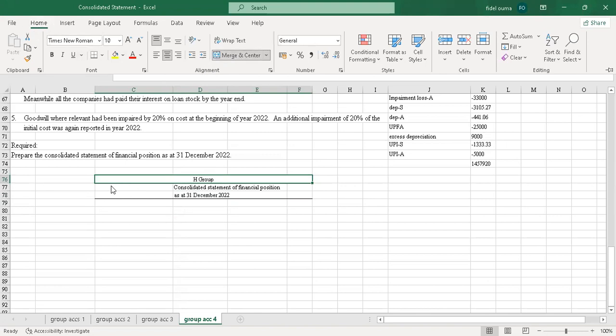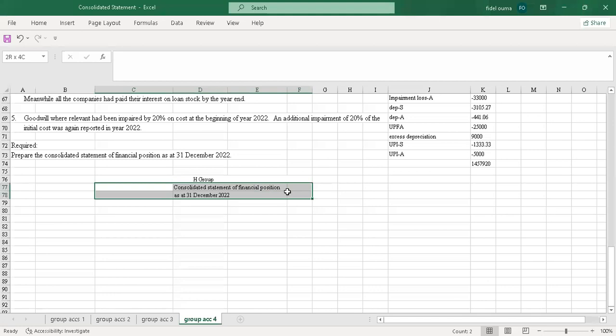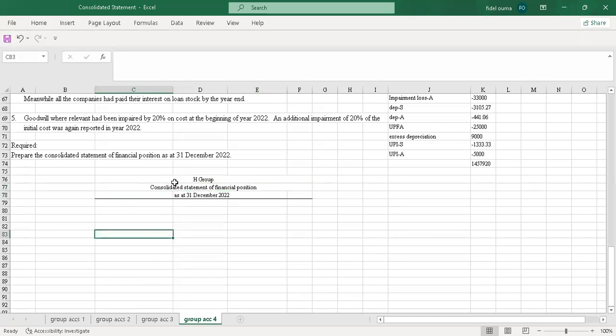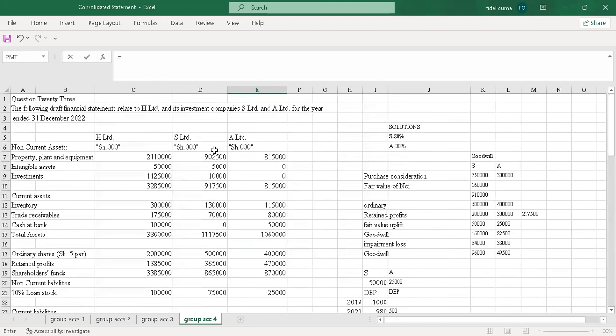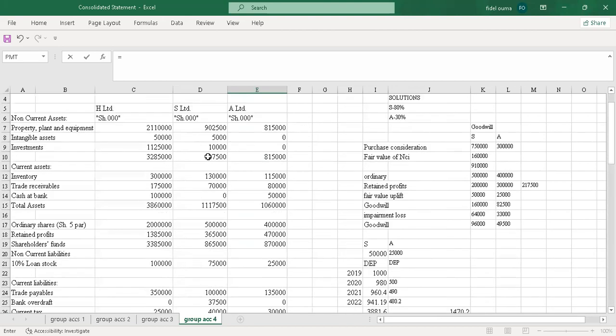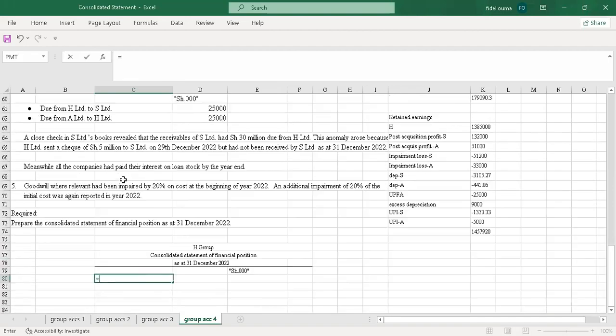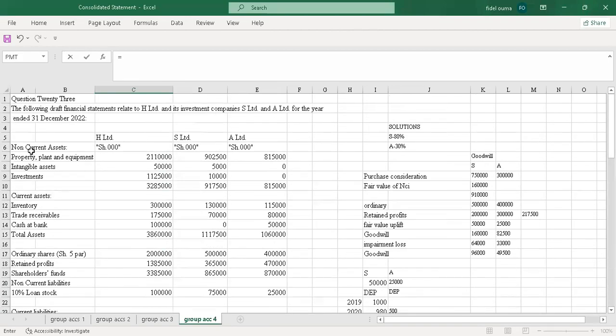Now also come here. Merge and center. Yeah, and I think that would be okay. So the values were in thousands. So I'll just copy this. Yeah, just copy that. So it's in thousands. So I'll start the consolidation. So I'll start with the non-current assets.